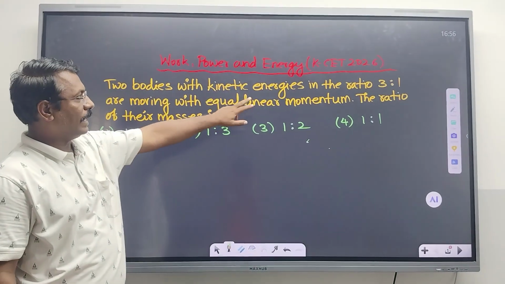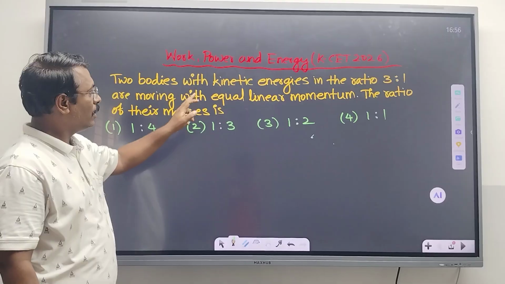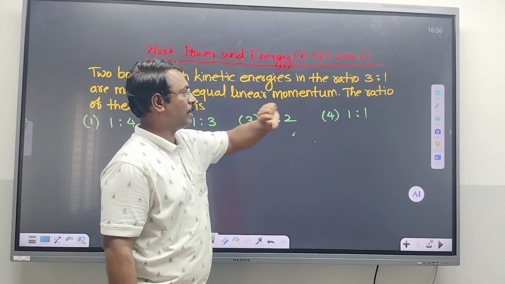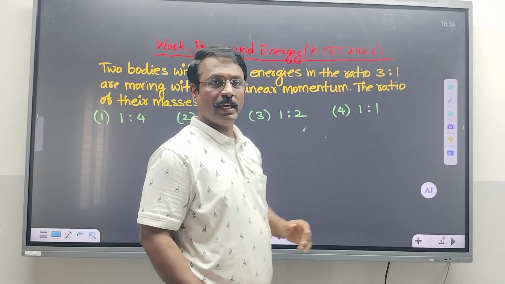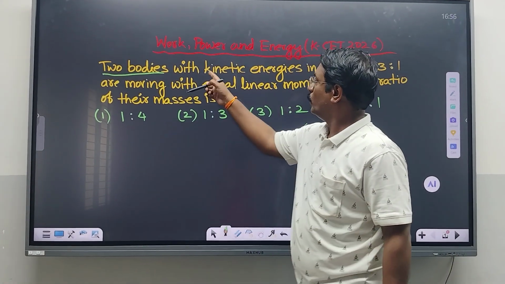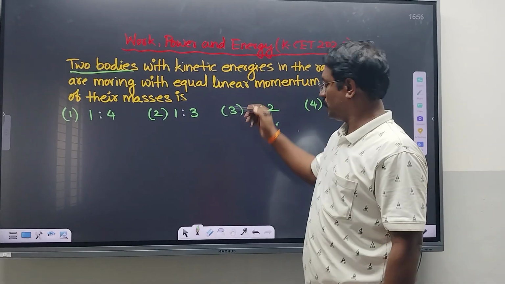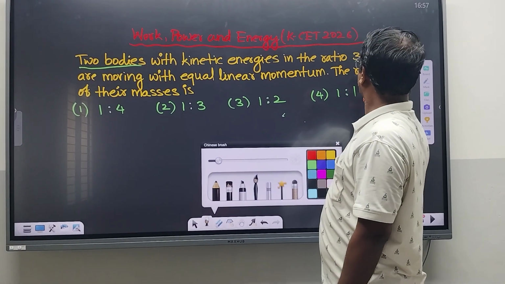Two bodies with kinetic energies in the ratio 3:1 are moving with equal linear momentum. The ratio of their masses is? What is given here? There are two bodies with kinetic energies in the ratio 3:1.